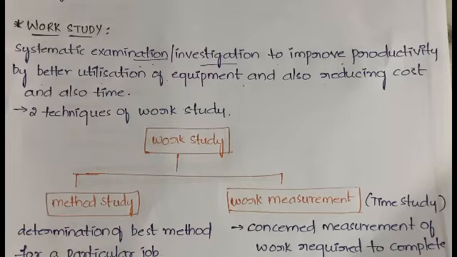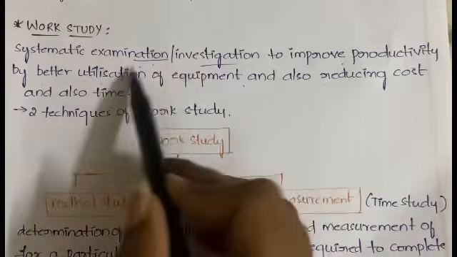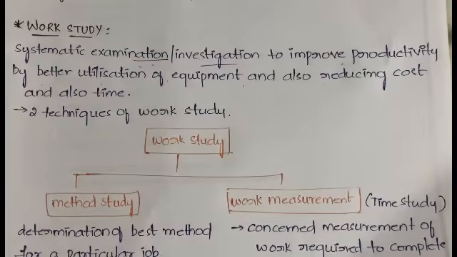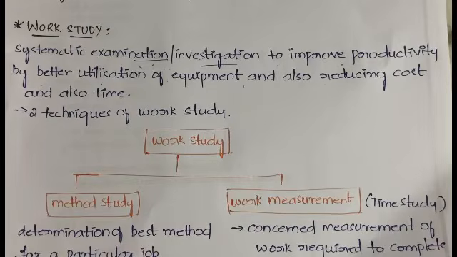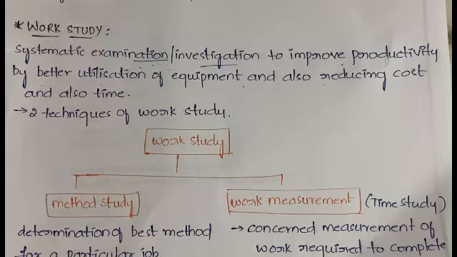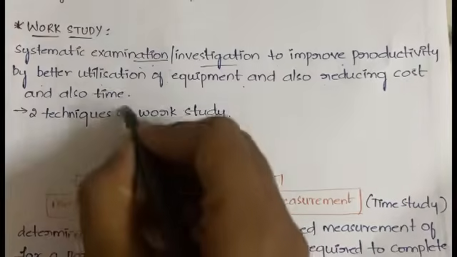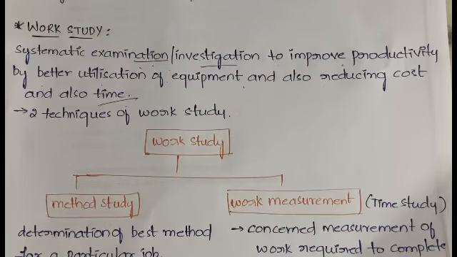So here you will be examining or investigating in order to improve the productivity of your organization by using the equipment which you have in a better way, and also reducing the cost of production and also reducing the time, which means you will be getting the results in a very quick time.